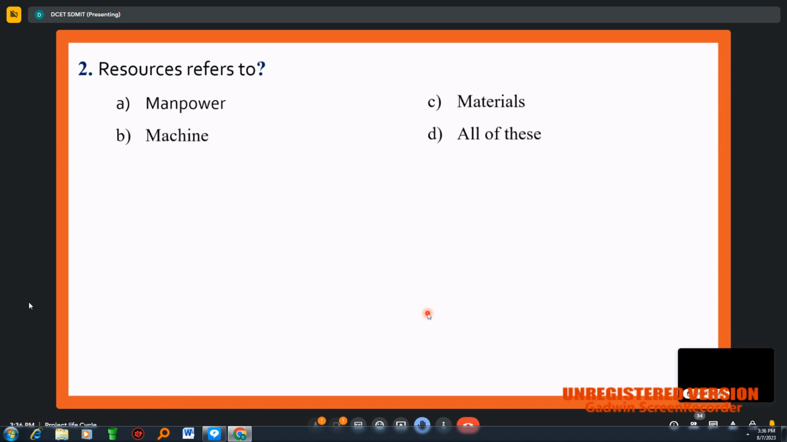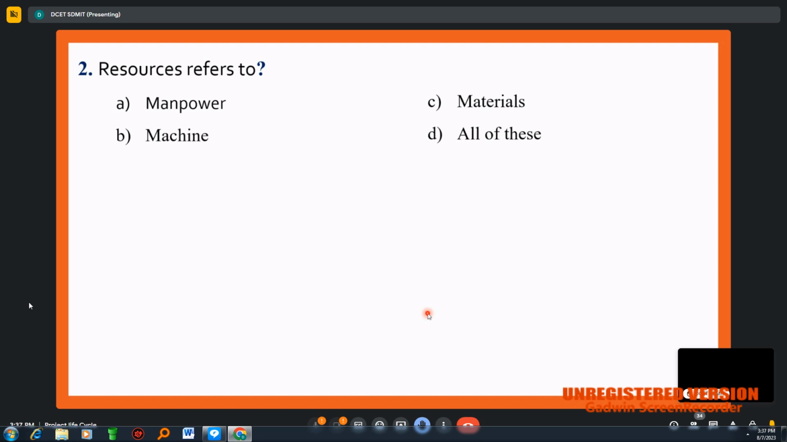The options here are manpower, materials, machine, and all of the above. Option D, all of these. Yes, very good. Option D, resources, yes, absolutely right. Resources here refers to all of this, right? So we call this resources: manpower, machine, and materials.